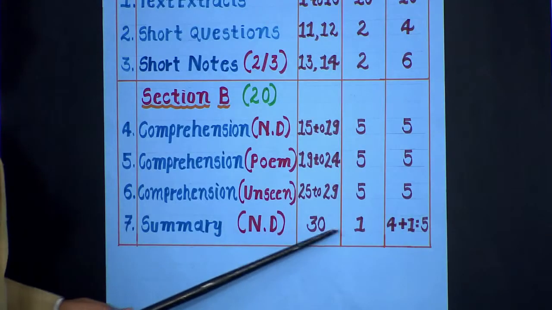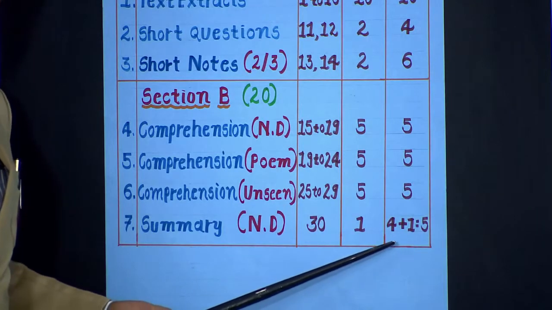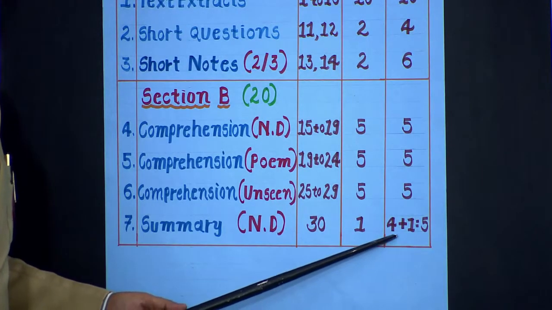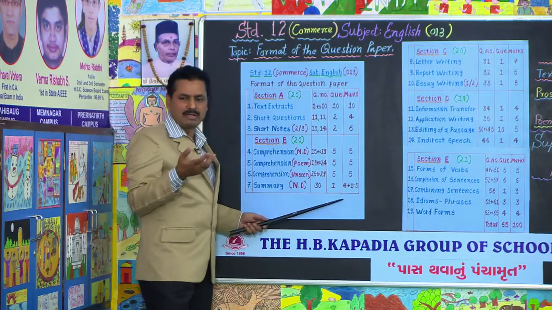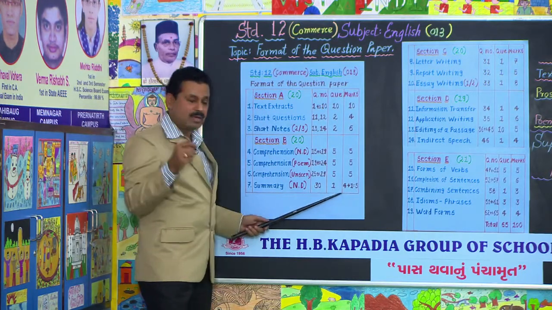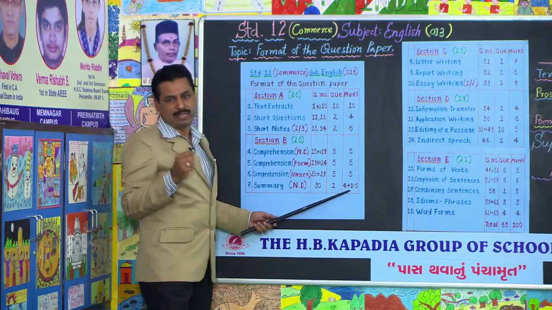One paragraph may have 2, 3, 4, 5 titles, so you should not worry about that. As soon as you start reading, the title will occur in your mind, will come to your mind, and you write it out in a proper way, and you would be awarded 1 mark for that.